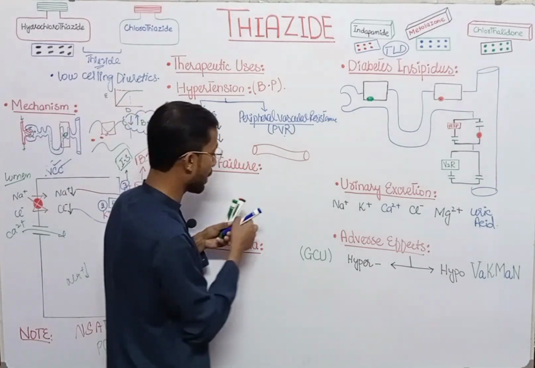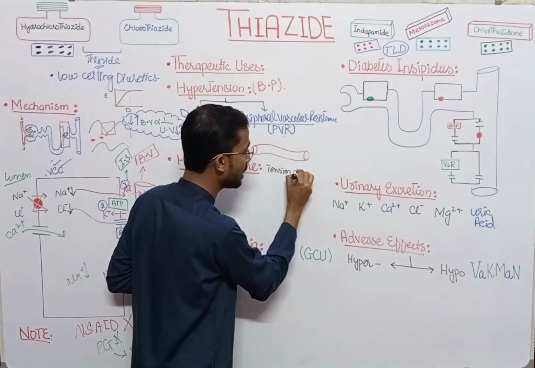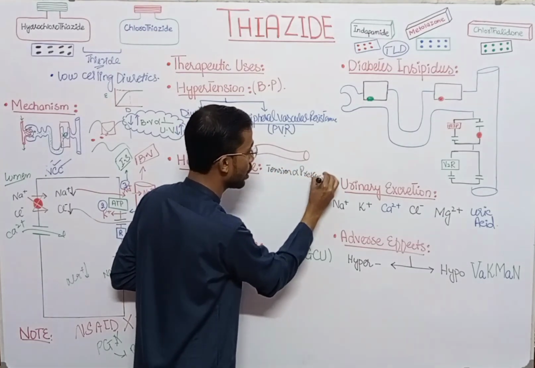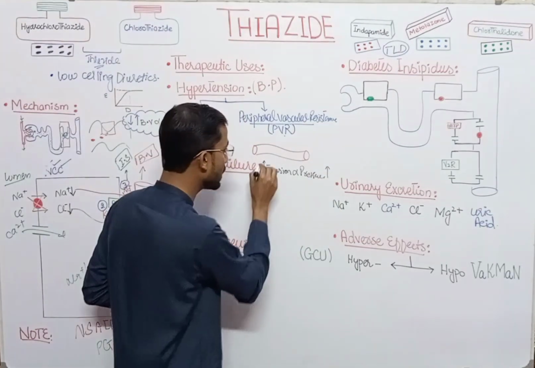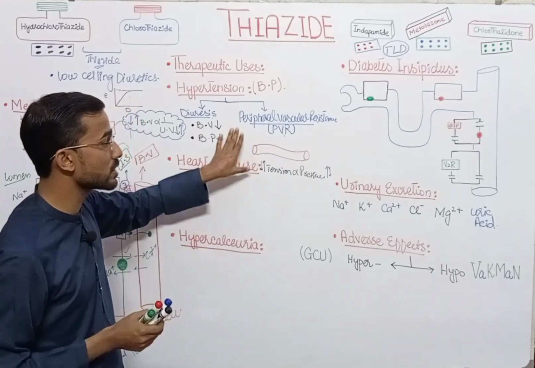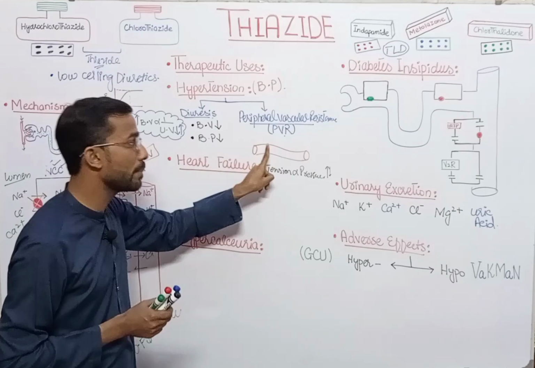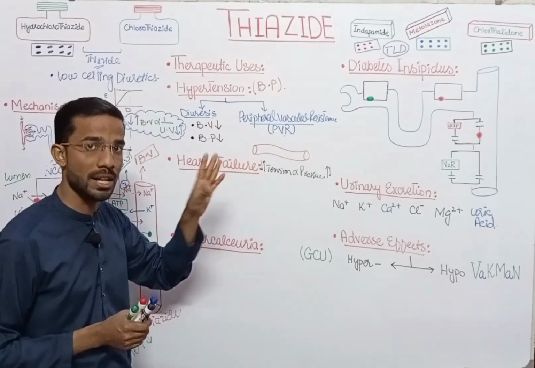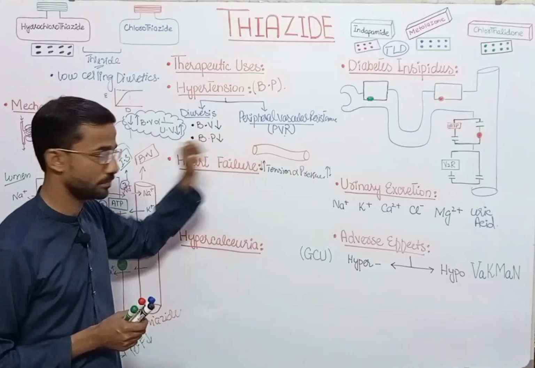Also remember that the tension is directly proportional to pressure. So if we increase the tension, the pressure will also increase. But if we decrease the tension, the pressure will reduce. Thiazides actually reduce the tension, so the pressure in the blood vessel will also be reduced. So this is the other effect of the thiazides.